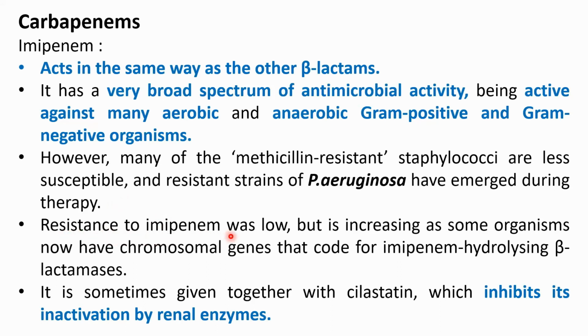Resistance to imipenem was very low, but these days with frequent use of antibiotics, this resistance is increasing because of some change in chromosomal gene of the bacteria which code for the imipenem hydrolyzing beta-lactamase. It is sometimes given together with cilastatin, which inhibits its inactivation by the renal enzymes.